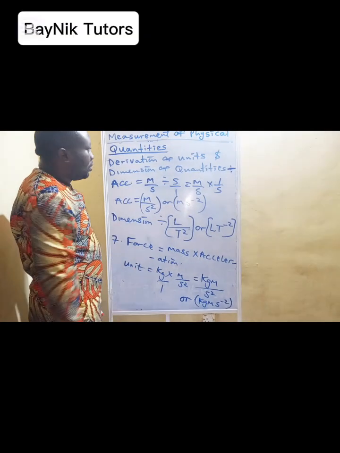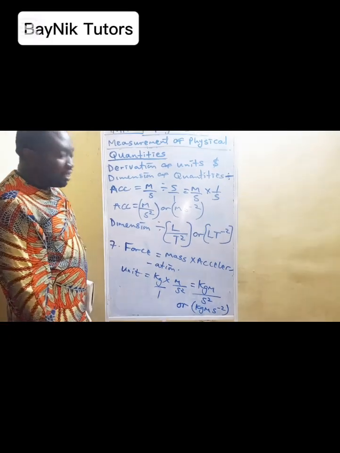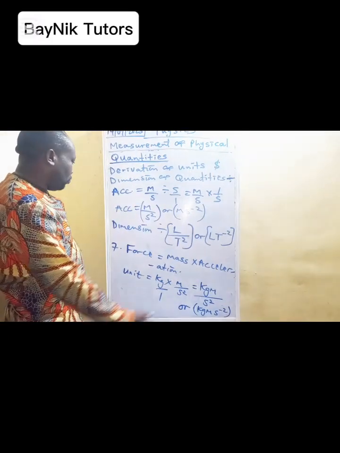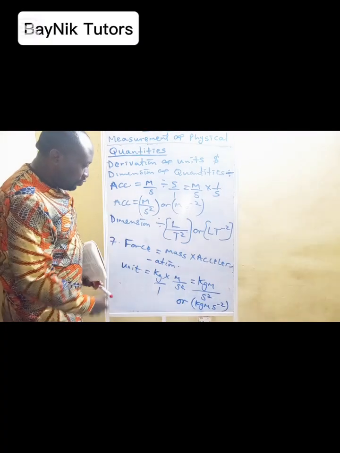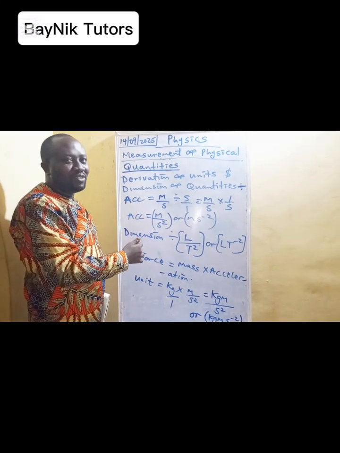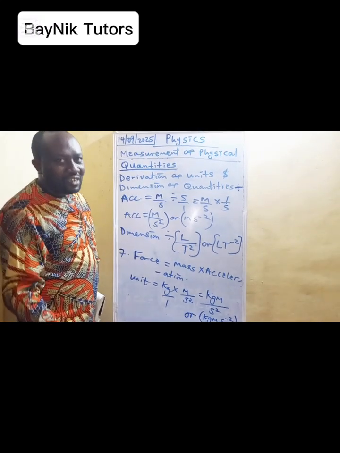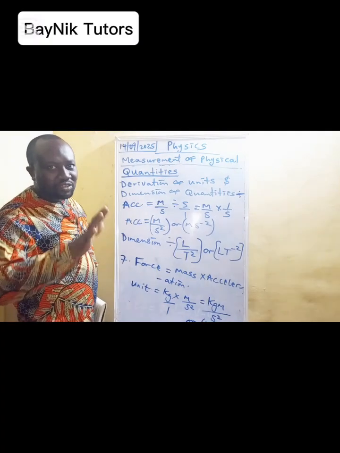That's the unit derivation. Don't forget, we name force after a man who did a lot of derivation as far as motion is concerned. His name is Sir Isaac Newton.